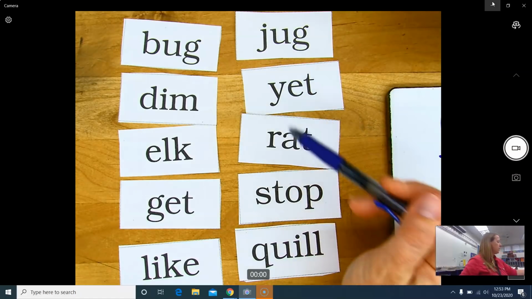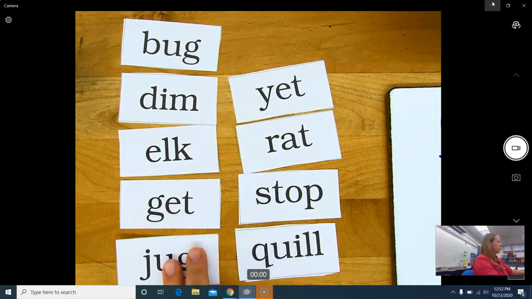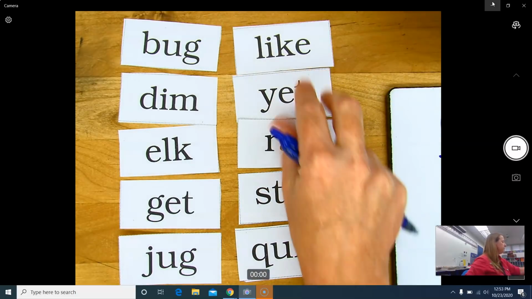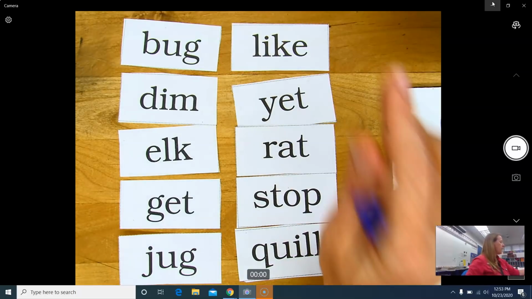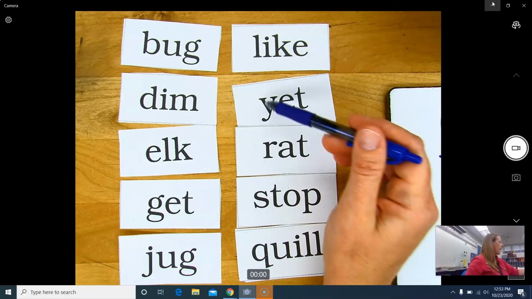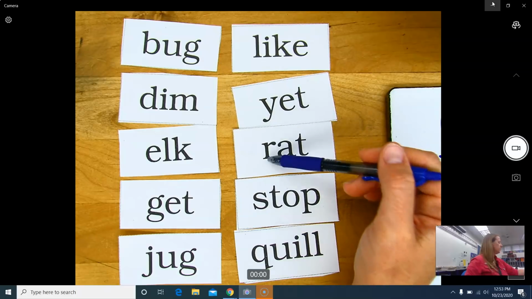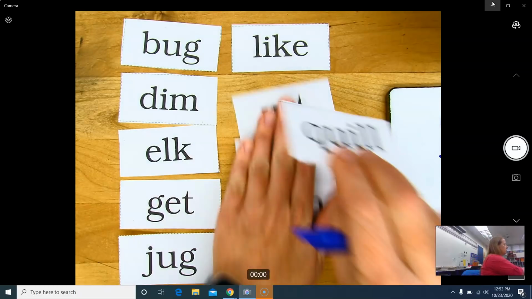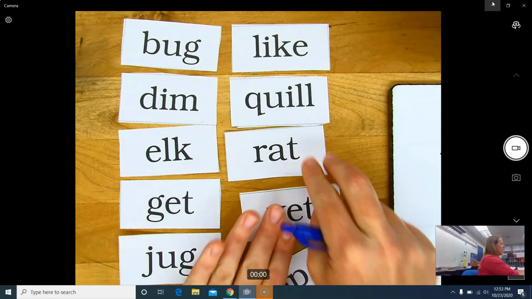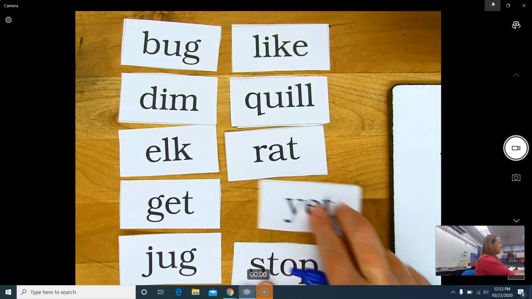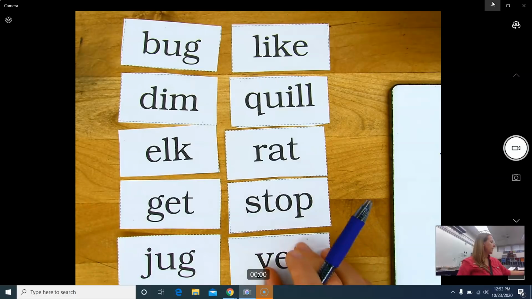H, I, J, here's my J, jug, oh, excuse me, K, L, oh, right there, like, L, M, O, P, Q, oh, here's a Q, quill, R, here's my R, rat, R, S, T, U, V, W, X, Y. Okay, there you go.